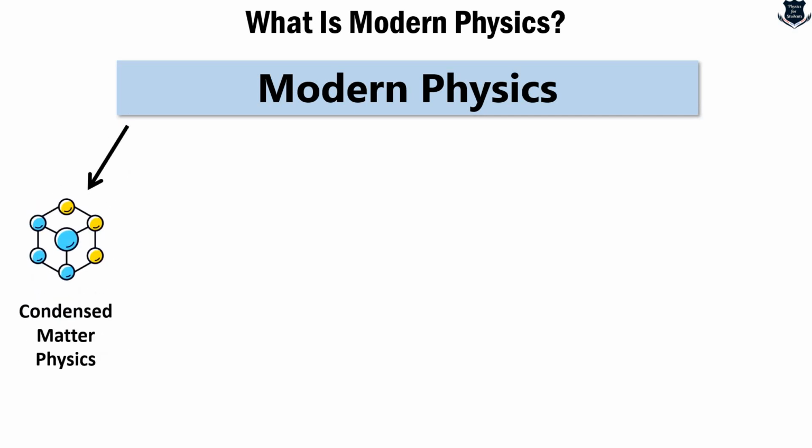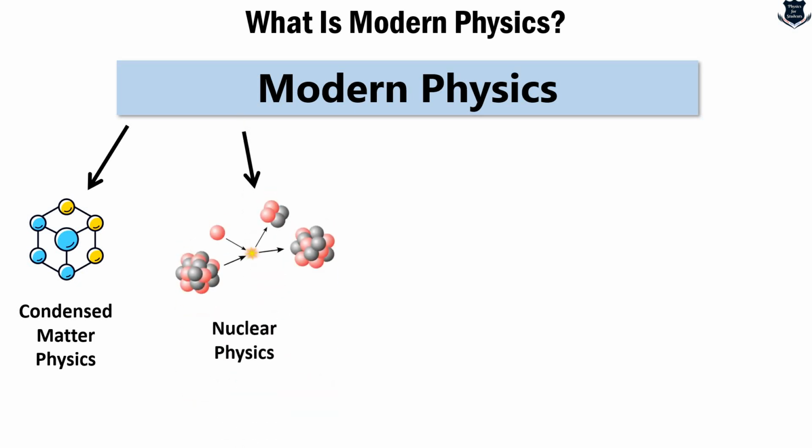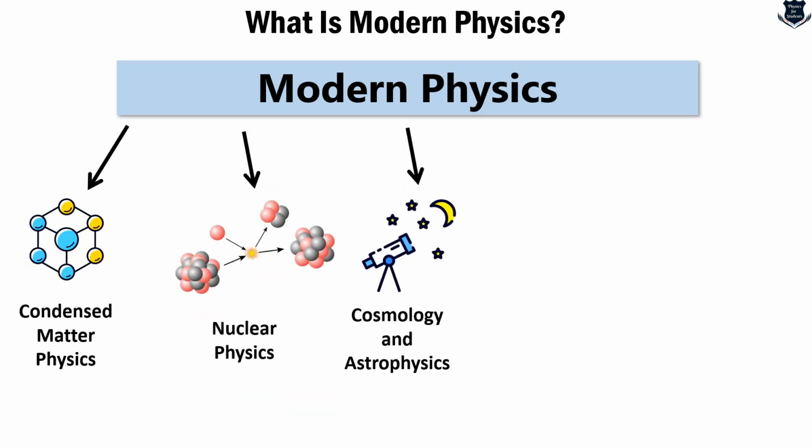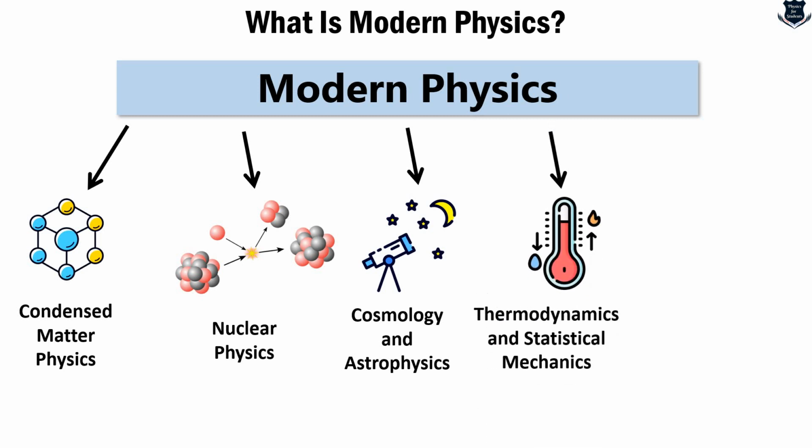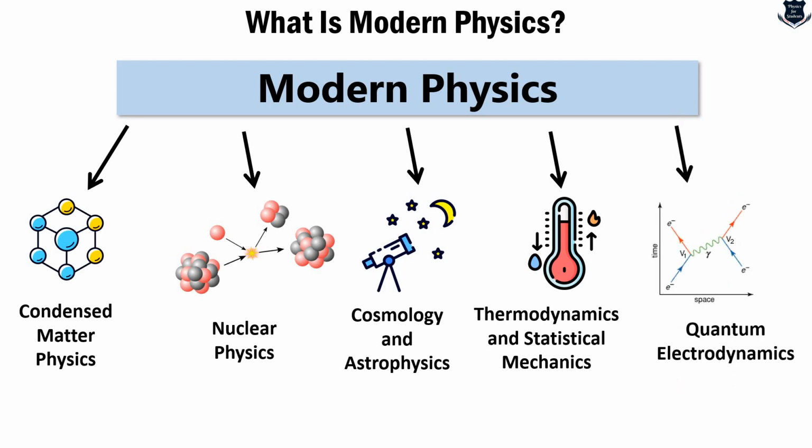Then comes condensed matter physics, which immensely contributes to modern electronics and several devices. Then comes nuclear physics, followed by cosmology and astrophysics. There's a huge area of cosmology and astrophysics which is being covered, followed by thermodynamics and statistical mechanics, obviously, and finally this famous Richard Feynman diagram, which shows quantum electrodynamics. This is something I'm going to explain later, because quantum field theory is one of the areas which quantum electrodynamics covers: how particles interact, how the annihilation and the interactions take place.